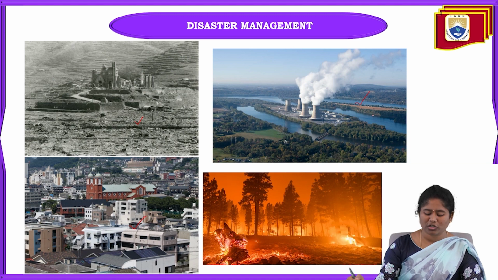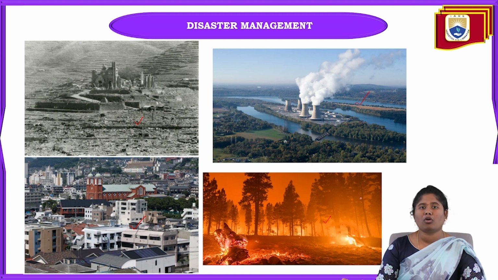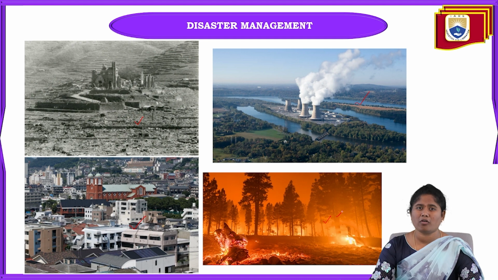And here you can see air pollution from factories. And here is one example of a wildfire that is caused by humans only. This is not a natural disaster. Without any warning, fire accidents happen in the forest caused by humans. So this is one of the examples.